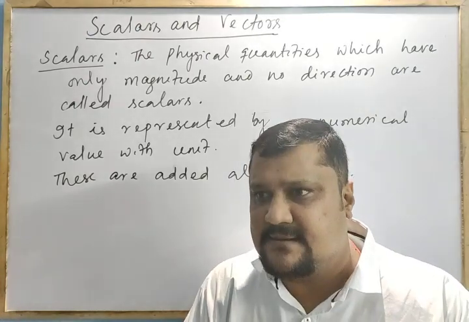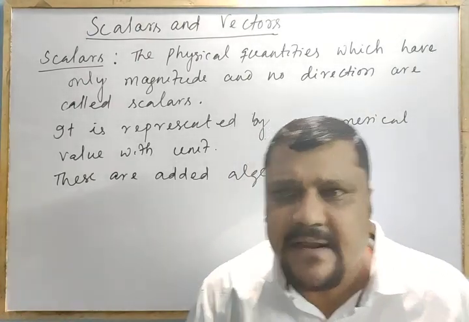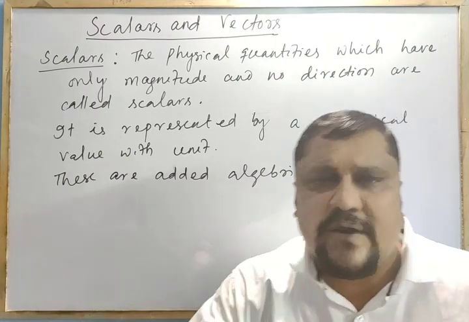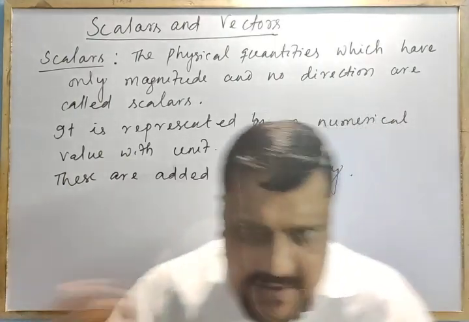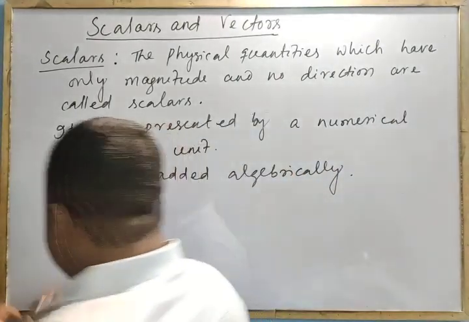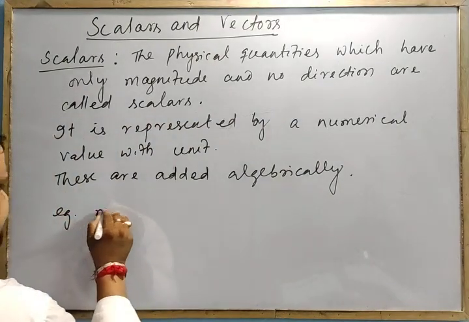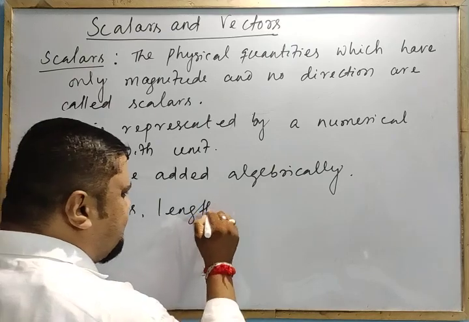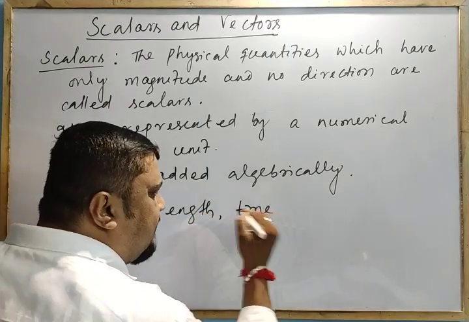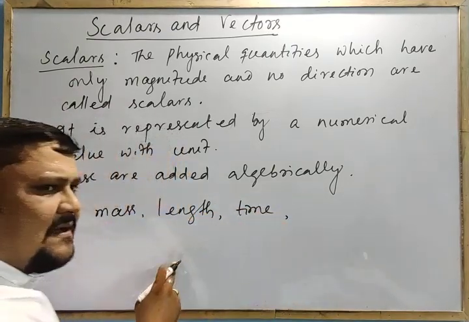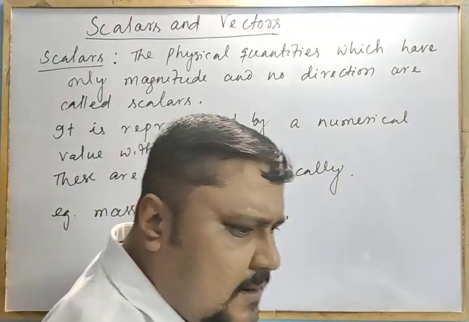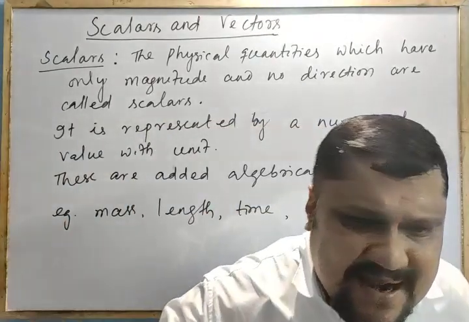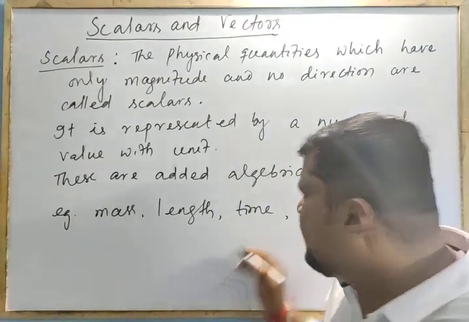This is the scalars, and the examples are mass, this is a physical quantity. Similarly length, there is no direction. Time, to express that, we are not concerned with direction.